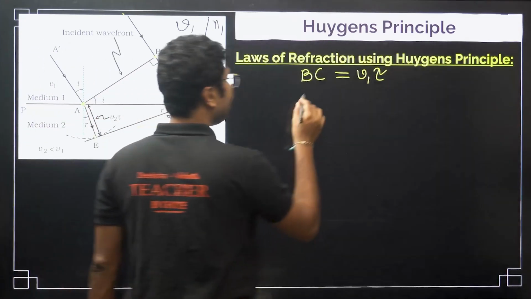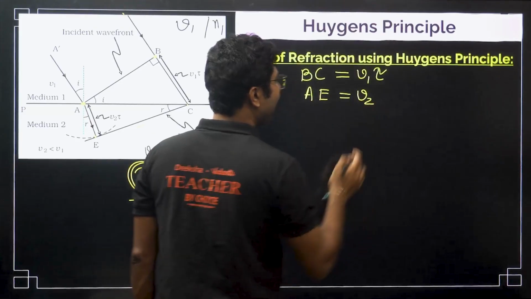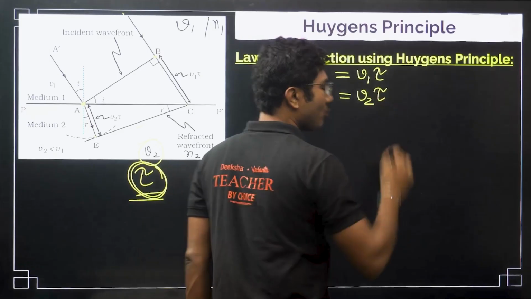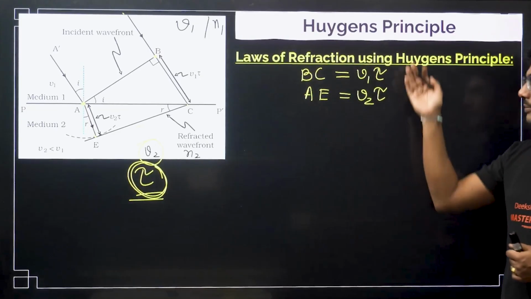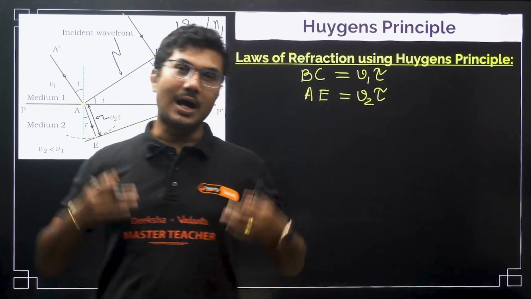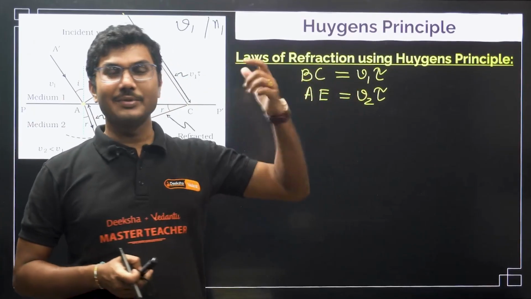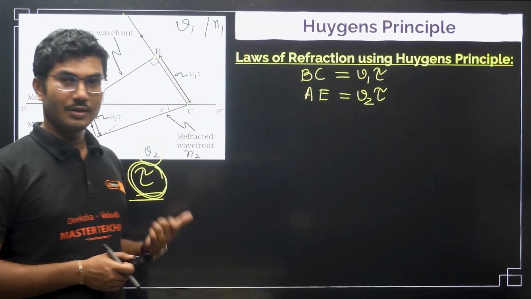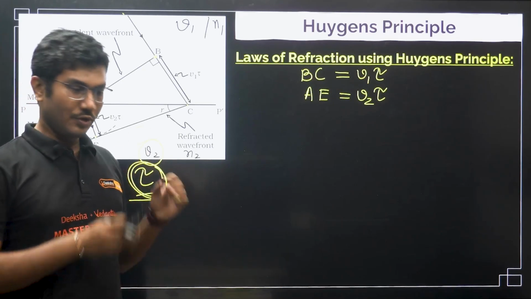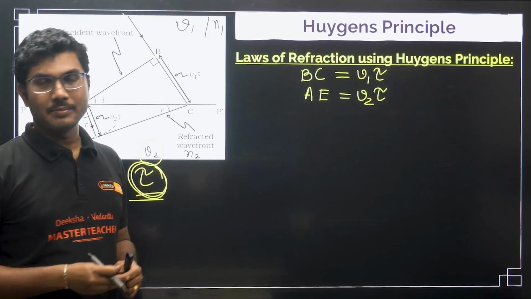Right? So what will be the distance AE? AE will be the speed of light in the second medium times the same time. Time is the same over here. Okay? That is the definition of wavefront, if you remember. All of them are starting and traveling for some time. Time is the only factor that determines the wavefront. Not the medium, not anything else, only time. So if the time remains the same, the wavefront will be the same. No matter what the medium is.